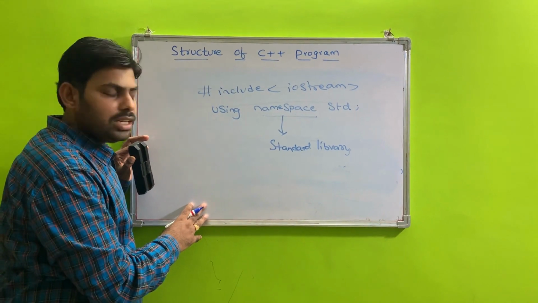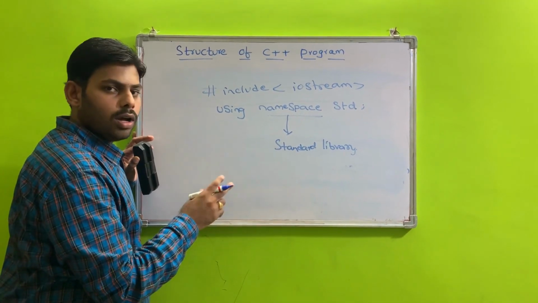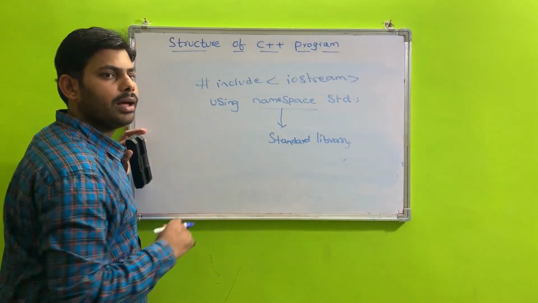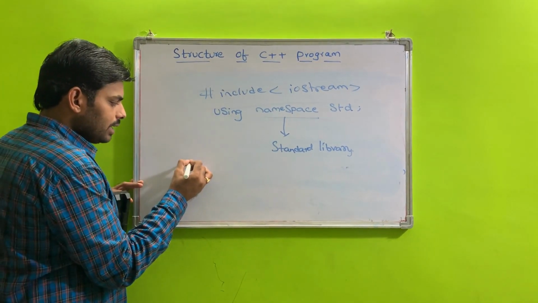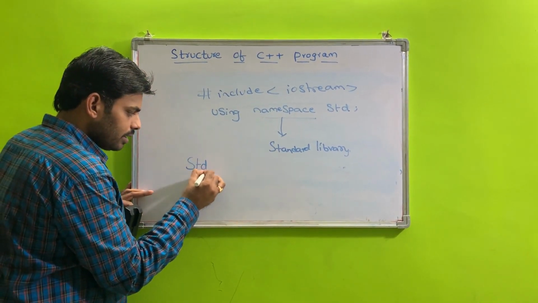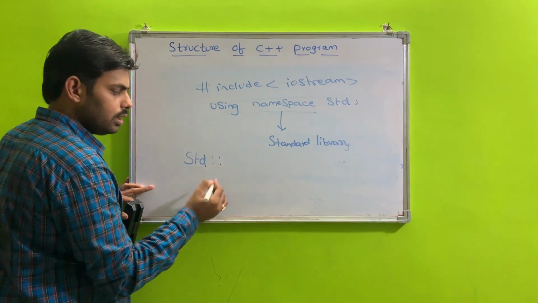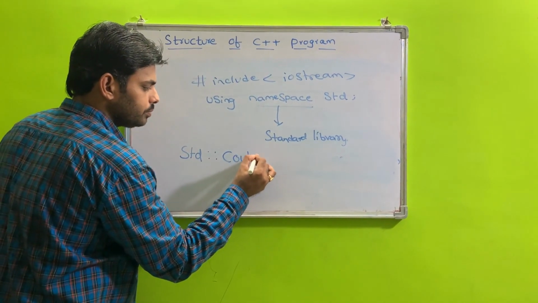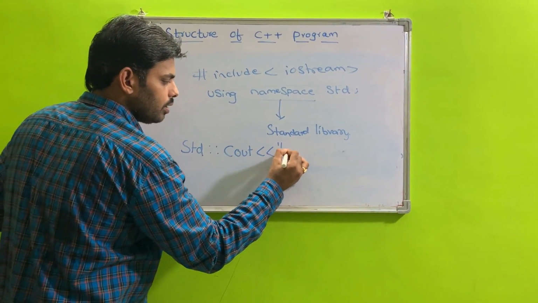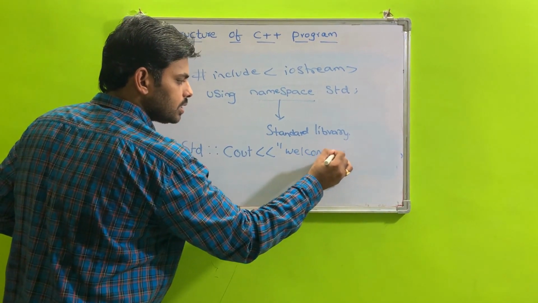Suppose you are not mentioning the namespace in your program, you must write std cout. This is the structure.